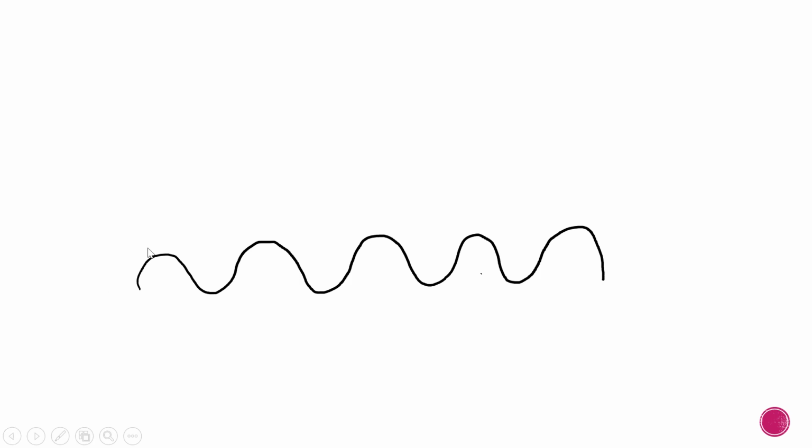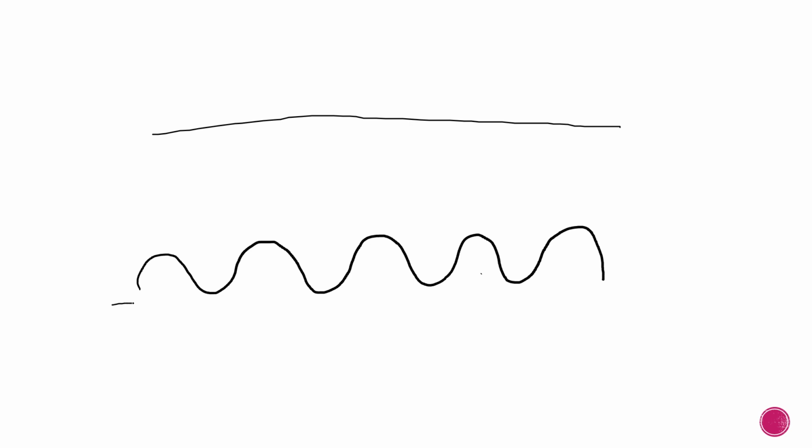Now this is the resting membrane potential. For other excitable tissues, the resting membrane potential is just a line, almost a fixed value. But for the gastrointestinal smooth muscles, this fluctuates.